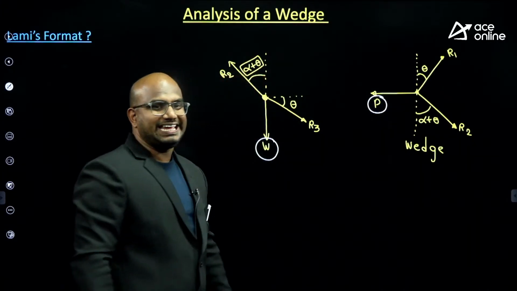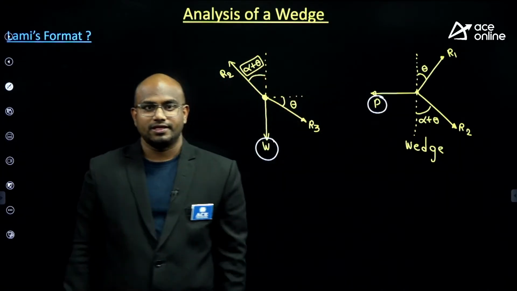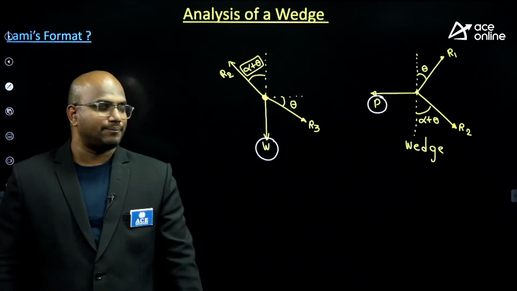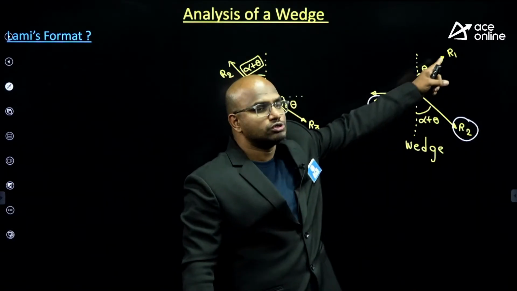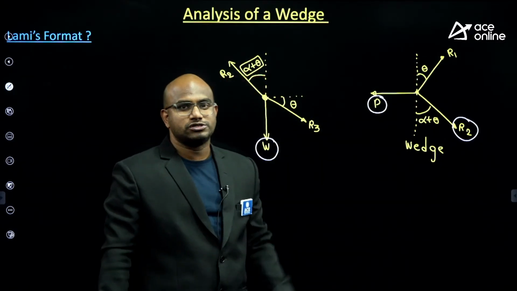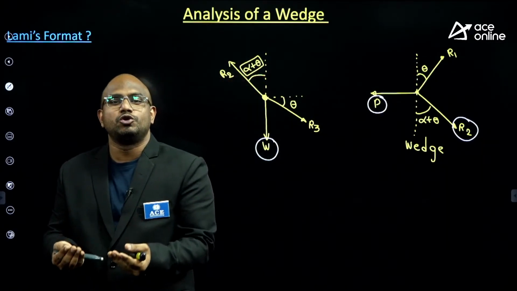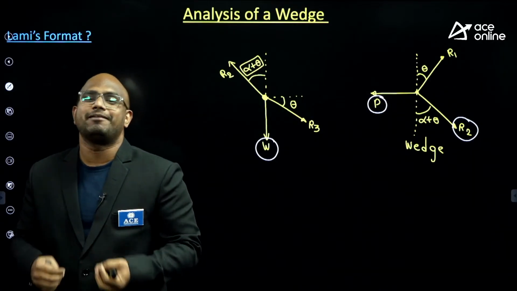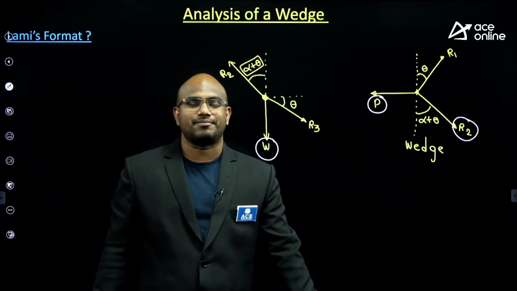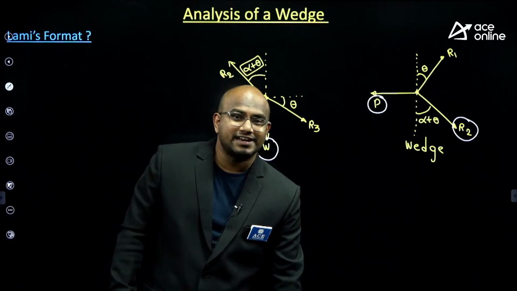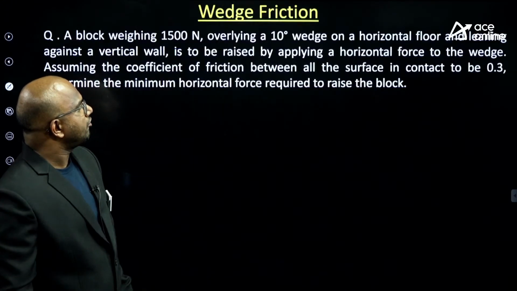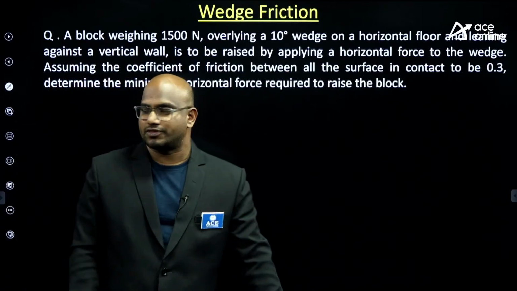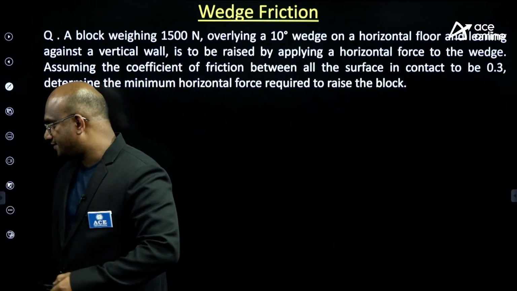So what is the connecting link between W and P, guys? Only R2. So R1 is my useless force, R3 is my useless force. You can avoid the useless forces if you work with the help of Lami's format, guys. Do you understand or not? Please try. This is the format. Now we'll solve one question, so you get the clarity.